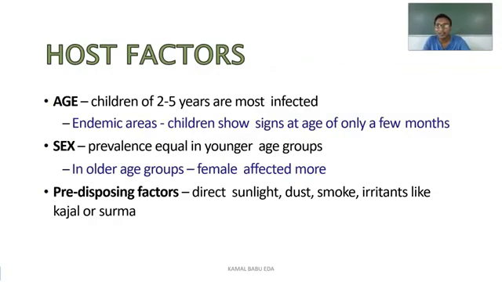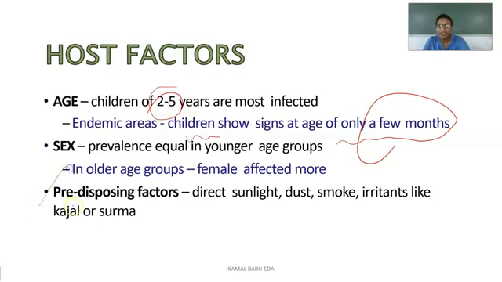Coming to the host factors, if you see the age group, mainly children 2 to 5 years of age are affected, and in endemic areas children show signs at the age of only a few months. So within a few months, in endemic areas, you can observe the signs and symptoms of trachoma. Coming to sex, prevalence is equal in younger age groups, but in older age groups females are most affected compared to males.